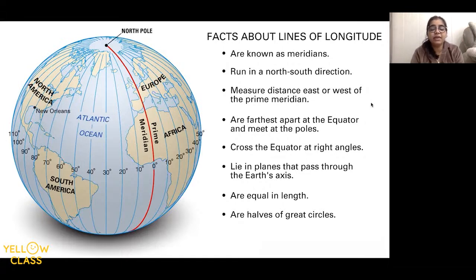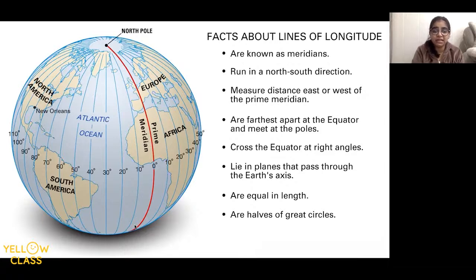Okay, now see what the meridians look like. Can we all see this picture, kids? Now this red line top to the bottom is the prime meridian, 0 degree. Okay, it runs in north-south direction. So parallels run in east-west, meridians run north-south. All right, is it fine? And they are all equal in length.